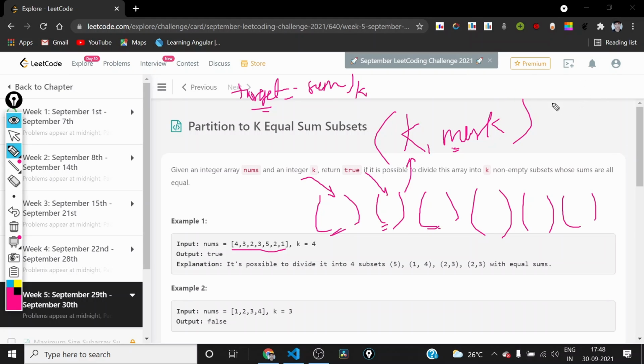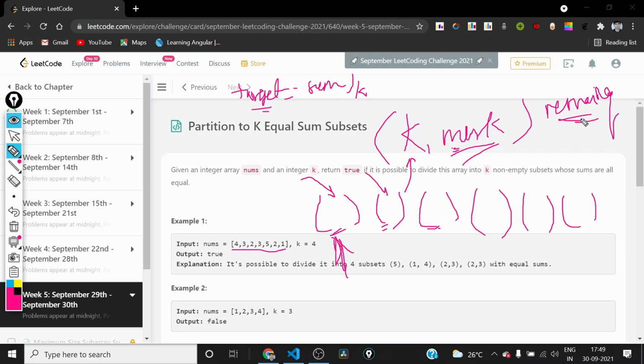I will be making use of one more variable, remaining. This remaining can be calculated from this mask. Basically this remaining will tell us what is the sum that is still remaining to complete the present subset. First of all, we will be completing this subset, so the sum remaining to complete it will be equal to target, because initially there is nothing in it.